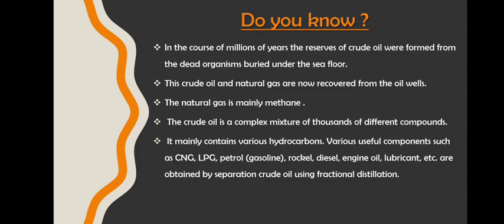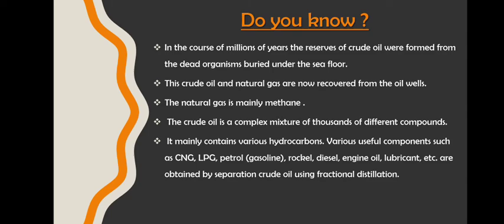Followed. Now do you know that the reserves of crude oil and natural gas were formed in the course of millions of years from dead organisms? Now we have recovered them from the oil wells, and they are mainly carbon compounds or hydrocarbons. Followed.